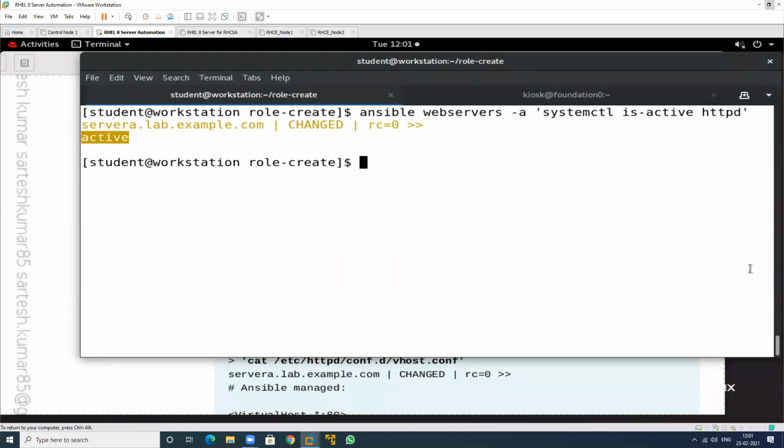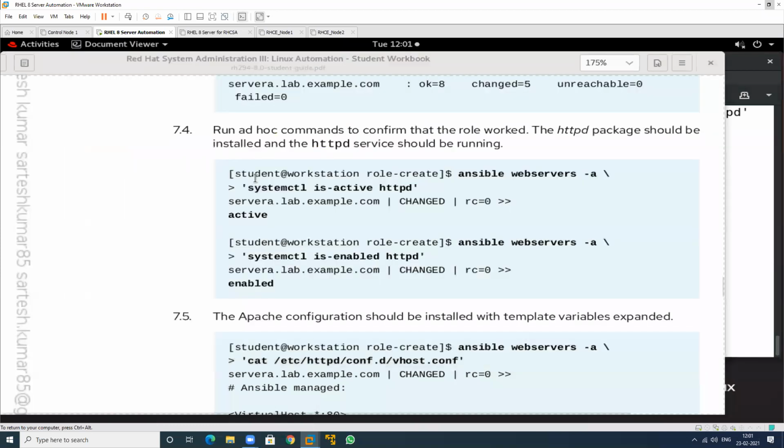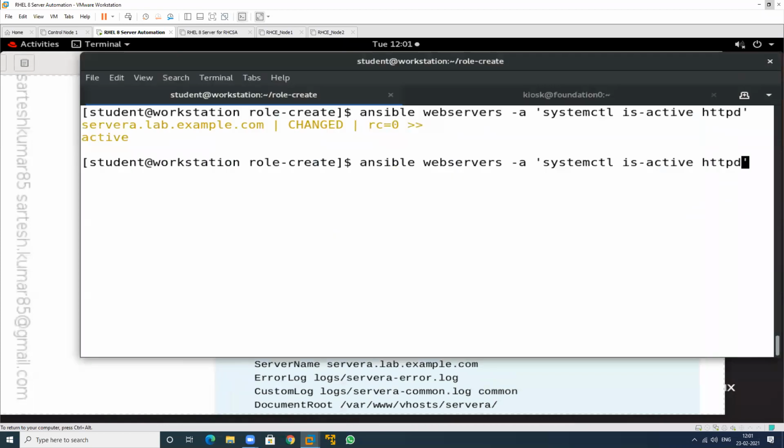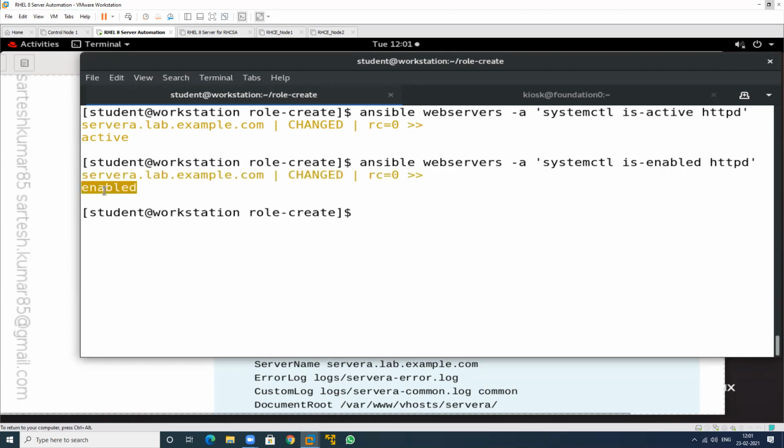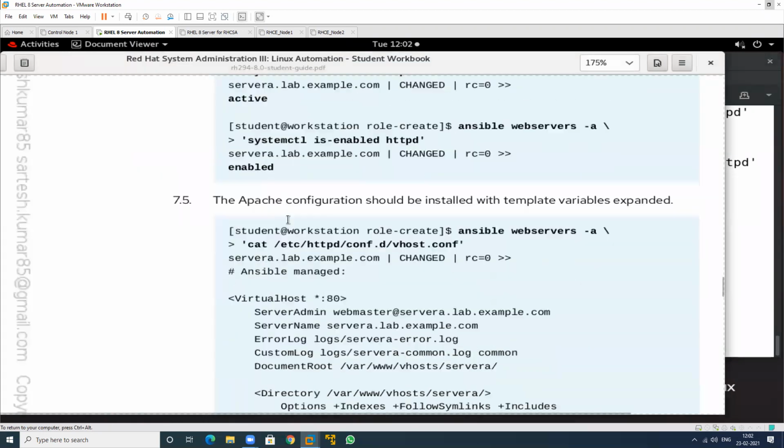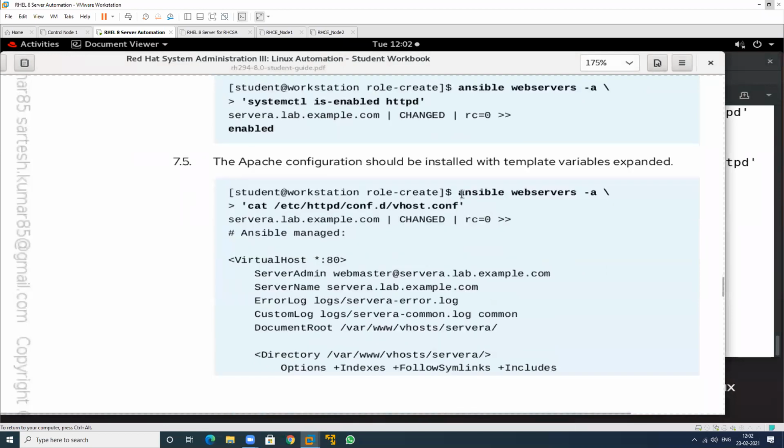And if you want to check whether the web server is enabled or not, we can also use is-enabled. So just check that it is enabled also. We have two tasks, first is starting, second is enabling. So all is working, and see, this is the configuration file content.